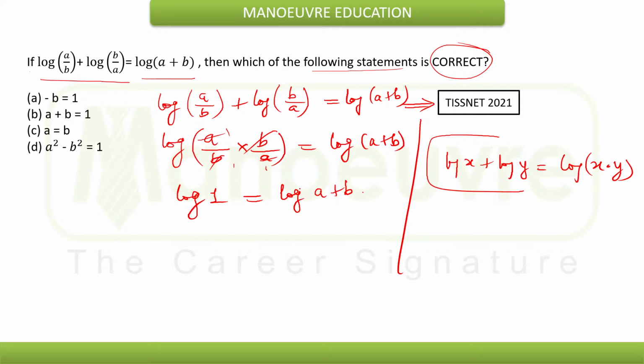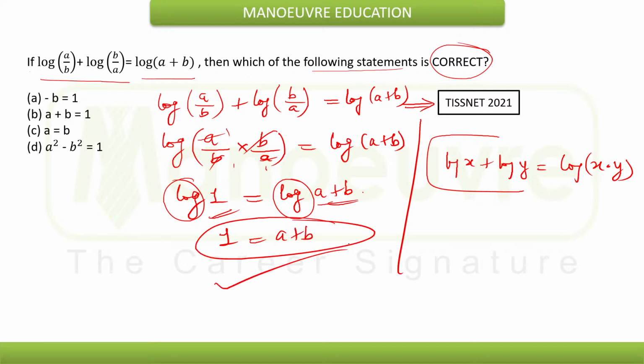What does that mean? If I remove log from both the sides, clearly I am getting 1 is equal to a plus b. That means clearly option B will be the correct answer here. Option B, not option C as given by many students. No, option C won't be the answer. Here it will be a plus b is equal to 1.